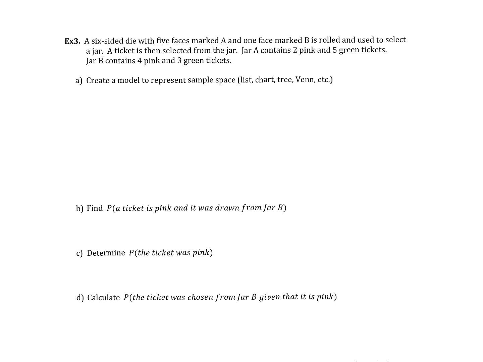Okay, so we need a die, and the die is either going to turn out A or B. What's the probability of A? What's the probability of B? It's 5/6 A and 1/6 B. And then to figure out which jar we're picking out of. In jar A, it's 2 pink and 5 green. So that's 2 out of 7 and 5 out of 7. And in B, it's 4 pink and 3 green. Those are still out of 7s. Okay, so represent the sample space.